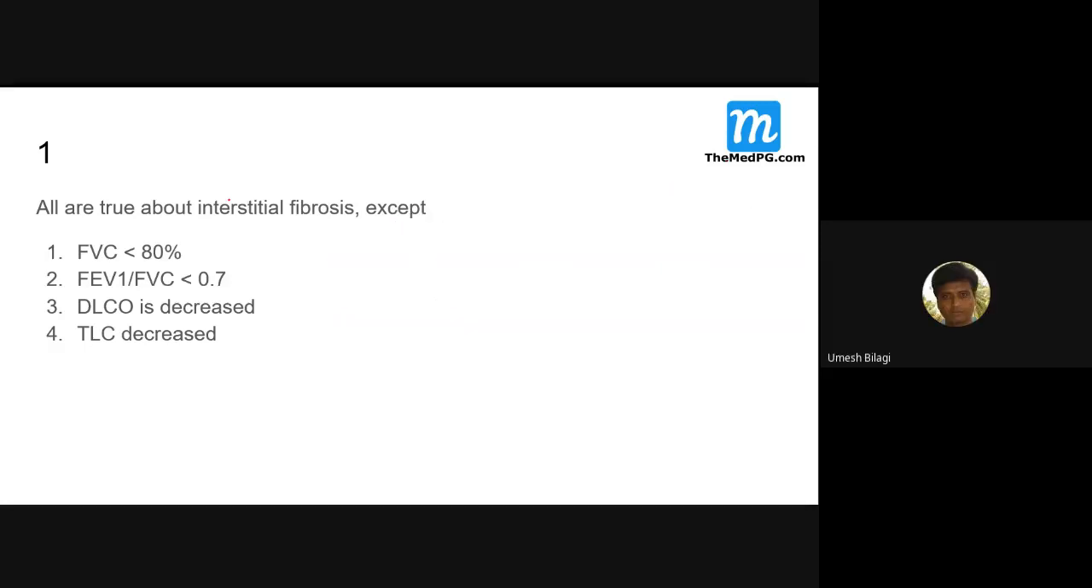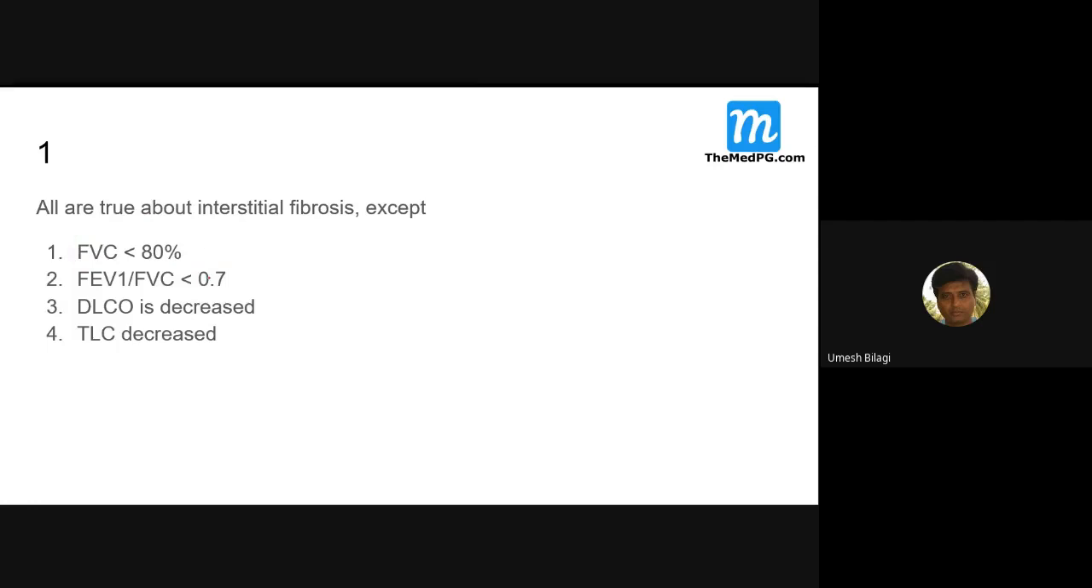So this question is, all are true about interstitial fibrosis. Interstitial fibrosis is a restrictive disease. So what do you expect? FVC, forced vital capacity, less than 80%. The forced vital capacity gets reduced in interstitial fibrosis because the lungs cannot expand. That's the reason it will be less.